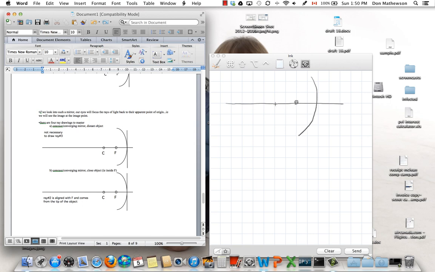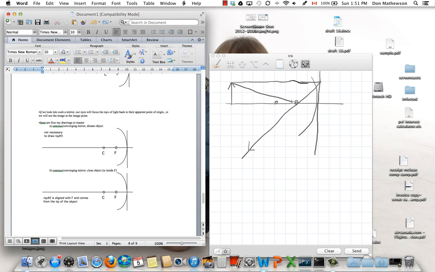All right, so here's the focal point, here's the optical center. And so let's put an object way out here, and let's just draw a locator ray, parallel to the principal axis. Oh, I forgot, I've got to draw this vertical axis because we're going to use the thin mirror approximation, which means that my ray parallel to the principal axis goes all the way back to this vertical axis and then reflects through the focal point. So there's my first locator ray.